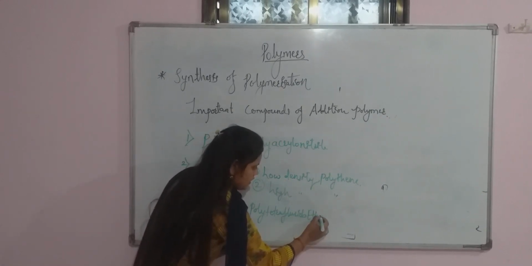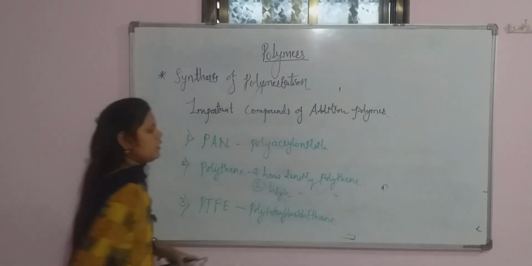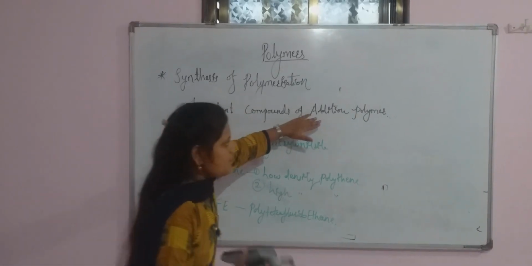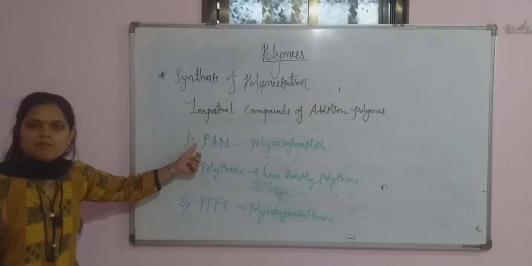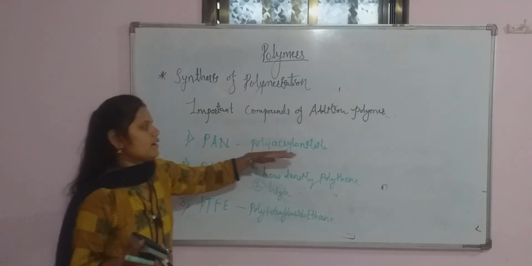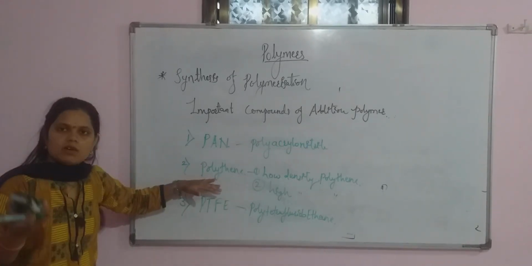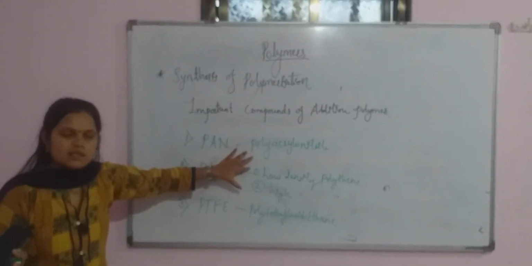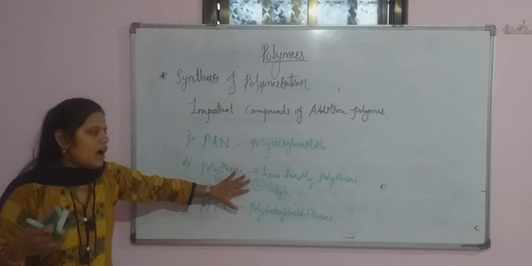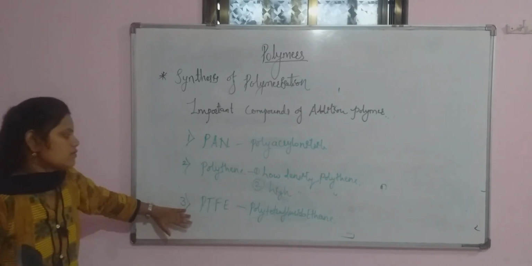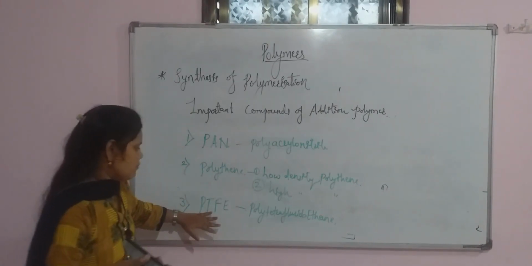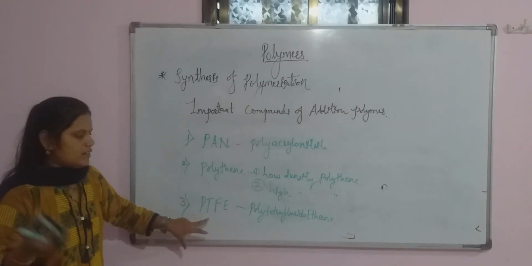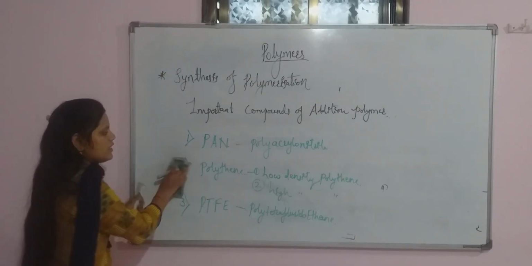Polytetrafluoroethene or ethane. Okay, so these are some important compounds of addition polymerization. First will be PAN, polyacrylonitrile. Second will be the polythene. Polythene again has two types: first the low density polythene and second the high density polythene. And the last will be PTFE, polytetrafluoroethane. Now we'll study in detail.